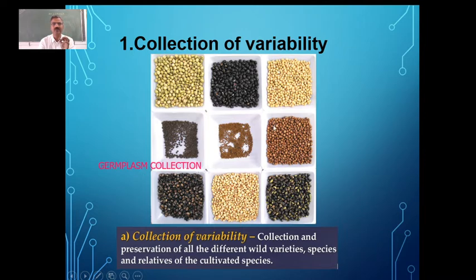You can look at this one. We have a variety of jowar seeds which have been collected here. Like that, you can take any, it can be wheat, it can be rice. So you can see the variety, and that we call germplasm collection, which is nothing but collection of variability.